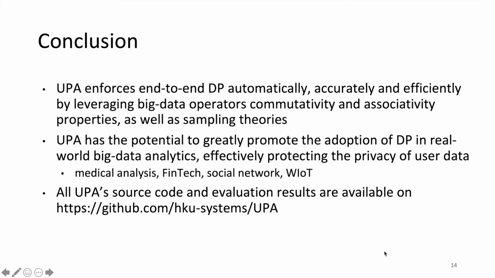So here comes our conclusion. UPA enforces end-to-end DP automatically, accurately, and efficiently by leveraging the big data operators' commutativity and associativity properties, as well as sampling theories. UPA has the potential to greatly promote the adoption of DP in real-world big data analytics, such as medical analysis, recommendation systems, fintech, etc., effectively protecting the privacy of user data.